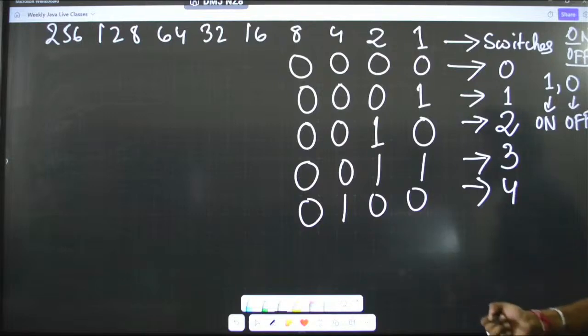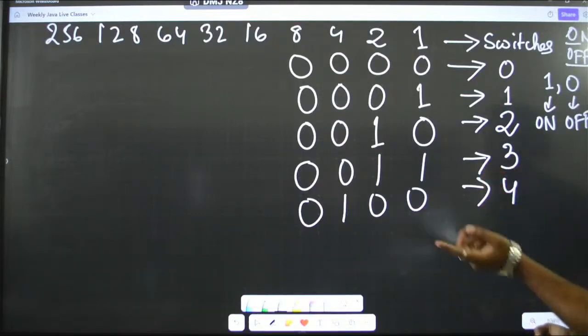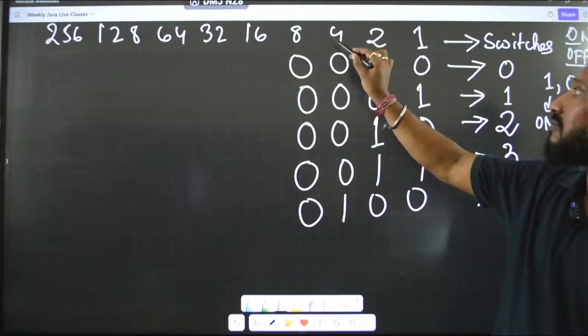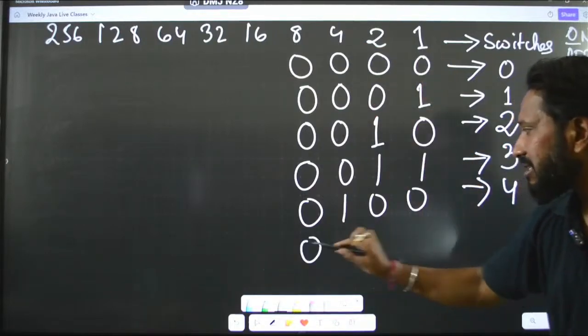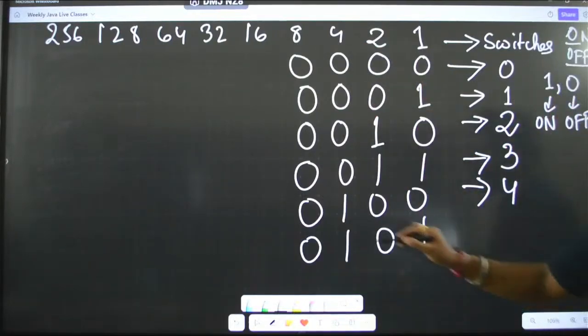So, suppose you want to represent 8. Can you tell me how you will do this? Say for 5 it is very simple. 4 plus 1 will give you 5. So, ultimately it is 0 1 0 1. This is how the binary works.